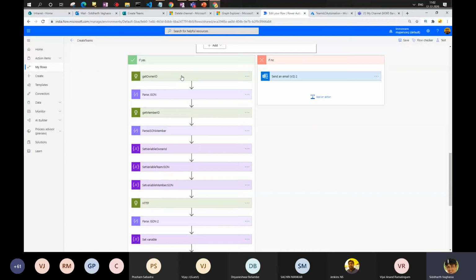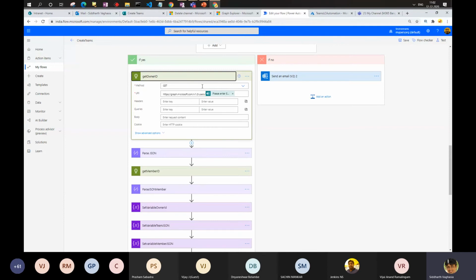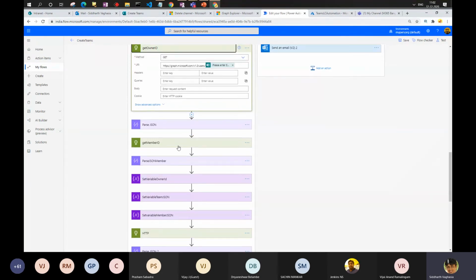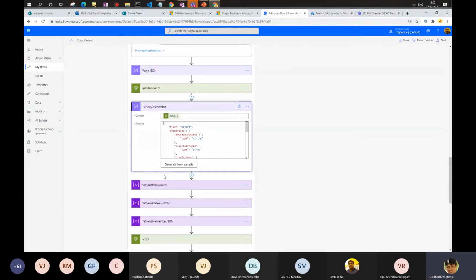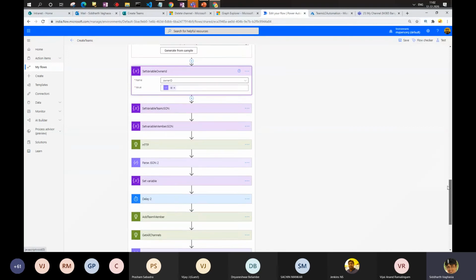Now, why would I need the owner ID? While creating the team using Azure, we were asking for the user email address. But as a part of the POST request body, we have to pass the user ID. So this is where I'm getting the user ID. And for this, I'm not using the Teams Graph API, but I'm using the users Graph API to basically get the owner ID of the team. This is nothing but getting the user ID for the owner of the team which has been requested. In the same way we are getting the user member ID.